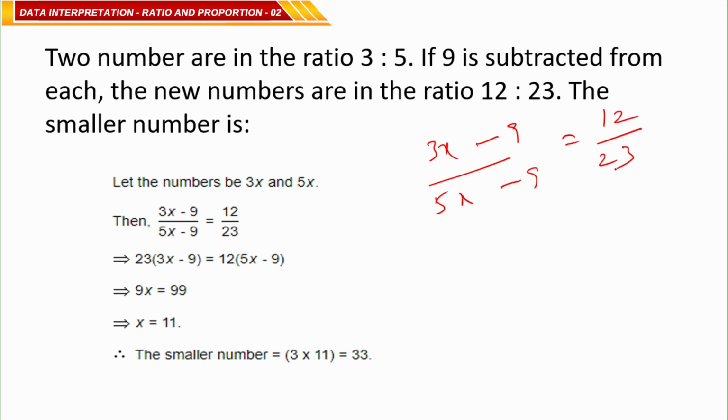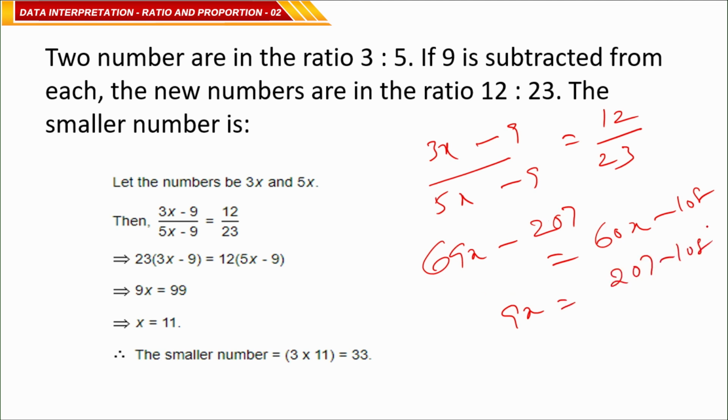Now take the cross multiplication: 23 times 3x is 69x minus 23 times 9, which is 207, is equal to 60x minus 108. So 9x is equal to 207 minus 108, that is simply 99. 9x is equal to 99, x is equal to 99 by 9, which is 11.